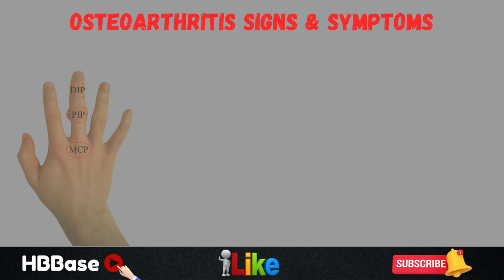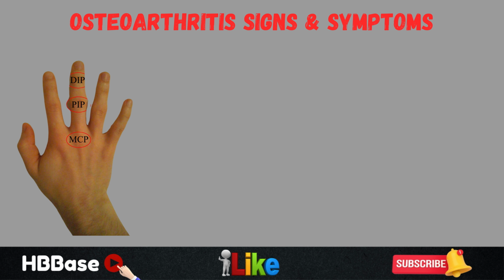Now let's talk about the hands. Since the hands are so commonly affected in osteoarthritis, it's important to look at particular findings in patient hands. We talked about the joints before that are most often affected in osteoarthritis, including the DIP joints, or the distal interphalangeal joints, and the PIP joints, or the proximal interphalangeal joints. And we mentioned that the MCP joints, or the metacarpophalangeal joints, are not affected in osteoarthritis.